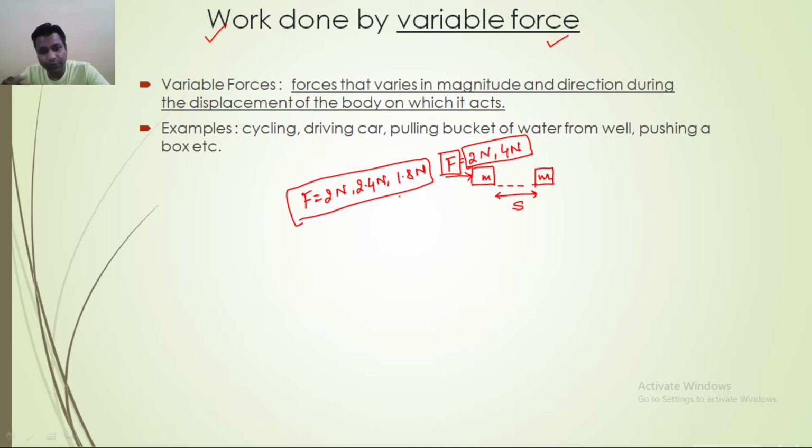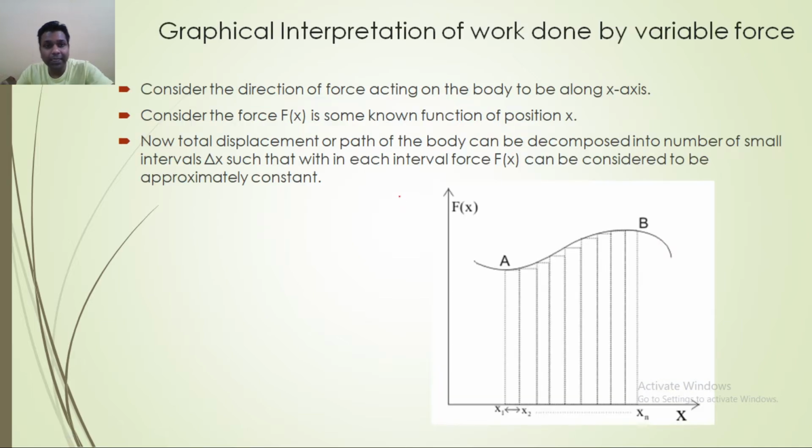So forces in which the magnitude and the direction change during the displacement of the body are termed variable force. I think the definition of variable force is pretty much clear to all of you. Now we'll move to the next part, the graphical interpretation of work done by variable force.